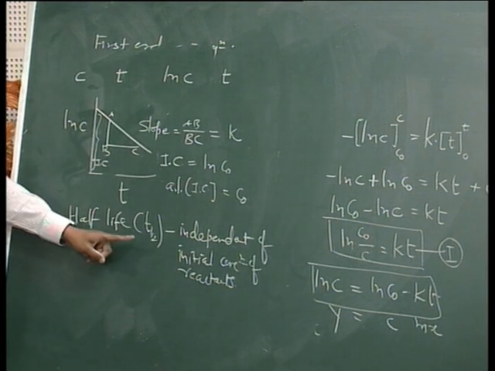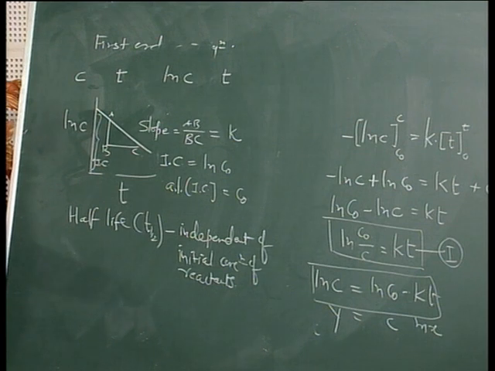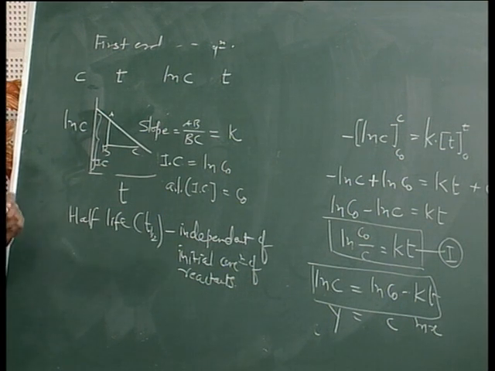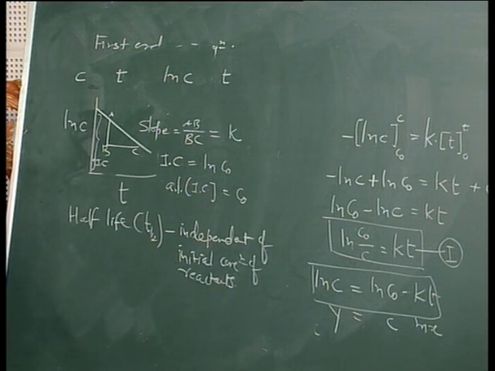This is again the most important characteristic of any first order reaction. If you determine the half-life of a first order reaction, you will observe that the half-life of that reaction, if it is first order, will be independent of its initial concentration.